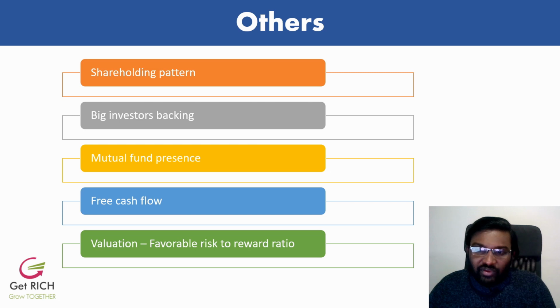So if I feel the risk to reward ratio in the stock is good, then I will go and buy. That too, not all at once, but in a staggered manner, at different time steps. So that's how I analyze the stock, and this is the process I follow. I do industry analysis, company analysis, and check all the different things about the company, what is going on, and all the different parameters. I compare with the industry, I calculate the values, and then look at the valuation, and if the risk to reward is favorable, then I go and buy the stock.